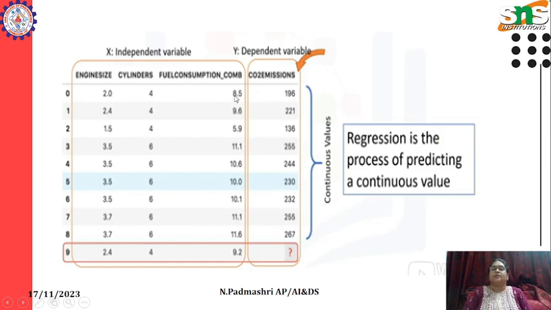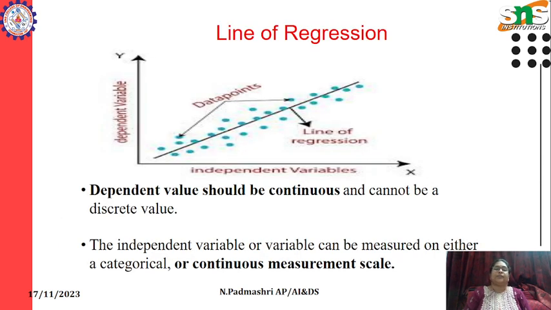Based on these values, I am going to predict the CO2 emission of the car. So these are the independent variables and this is the dependent variable, the continuous value. Regression is a process of predicting a continuous value.